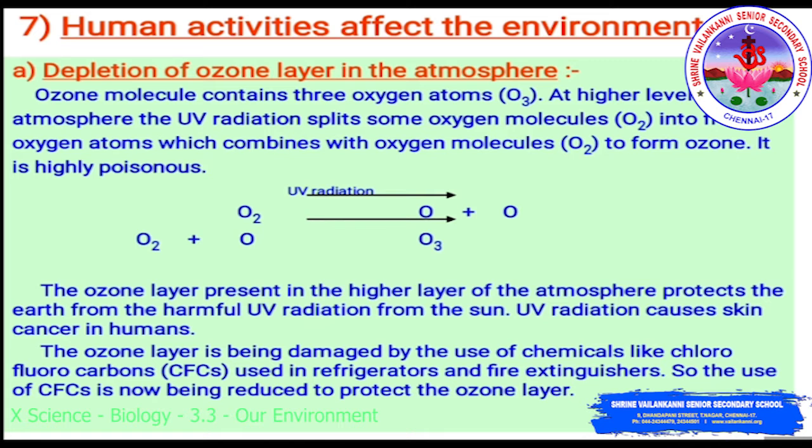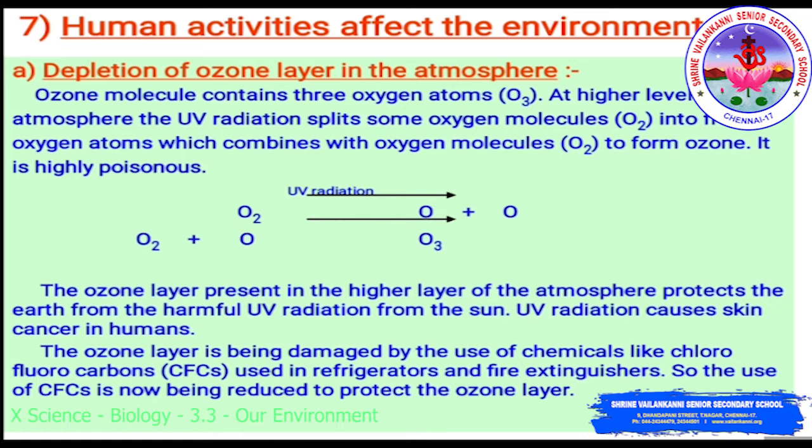I repeat, at higher levels in the atmosphere UV radiation splits the oxygen molecule O2 into O plus O, the free atoms of oxygen. When O2 combines with the free atom O, it forms ozone.